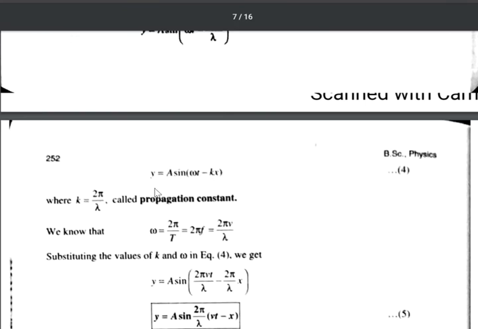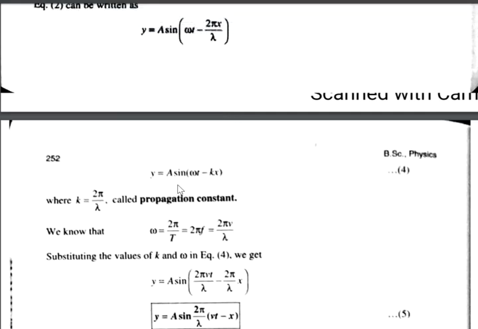This is a standard form of writing wave equation for a one-dimensional wave traveling along the positive x direction, where capital A denotes amplitude of the wave. Omega is angular frequency, which is 2 pi f or 2 pi by capital T. Capital T is period and small t is the instant of time. K is propagation constant and x is the distance traveled from the origin to the given point.